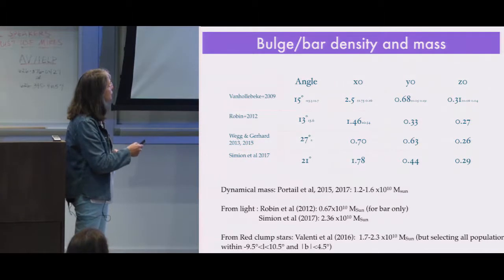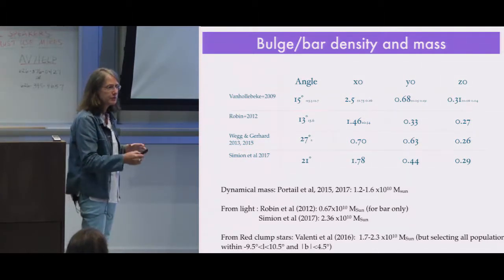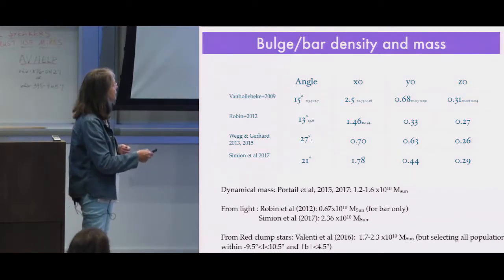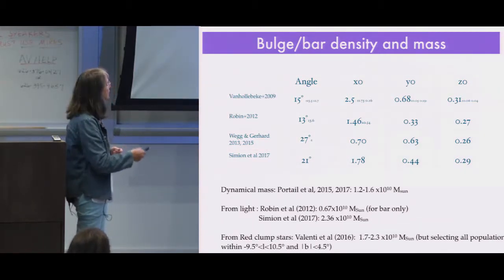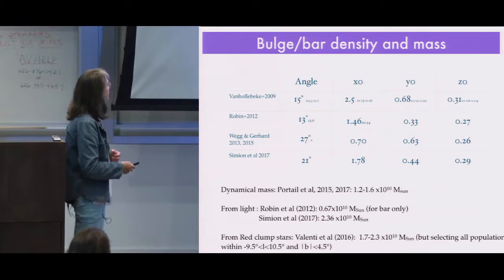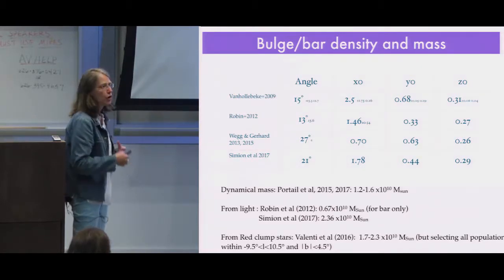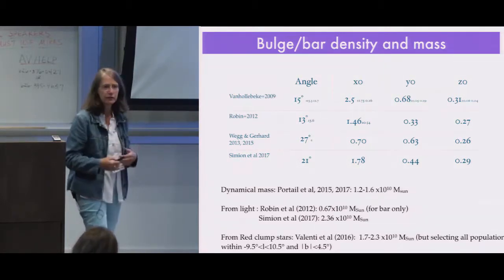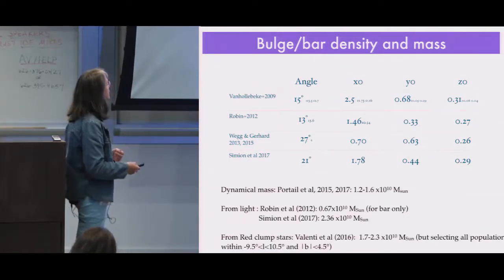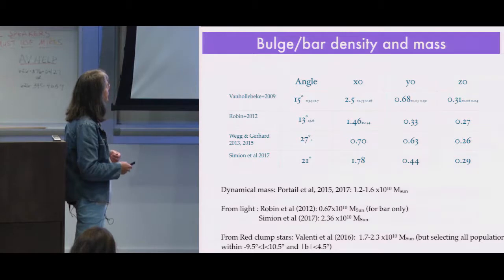And the shape is also determined by an ellipsoid with scale lengths along the X, Y, and Z axes. You can see there are various parameters, determined by different people using different data. So there is not a unique model describing the bar in this region of the galaxy.